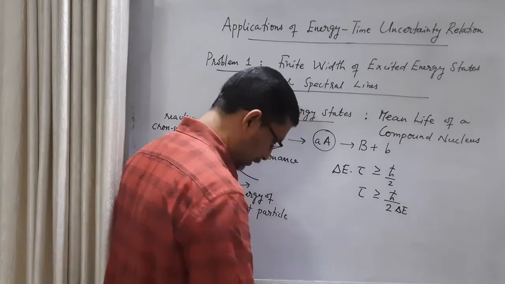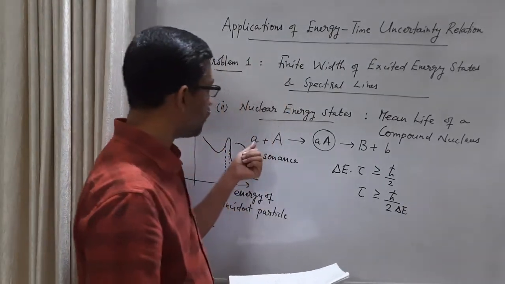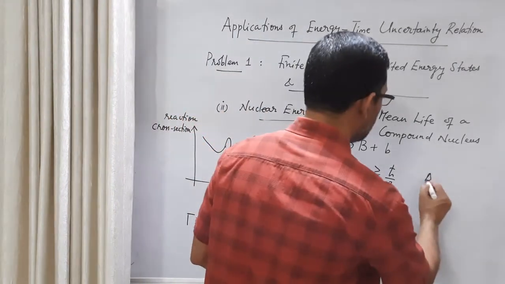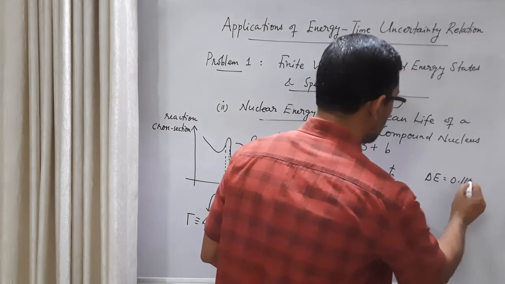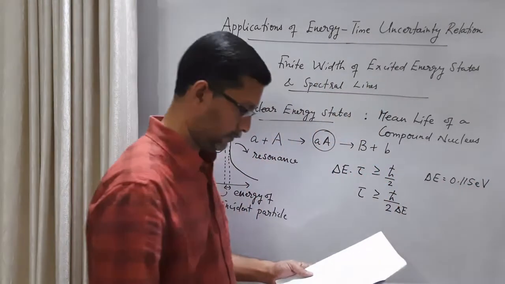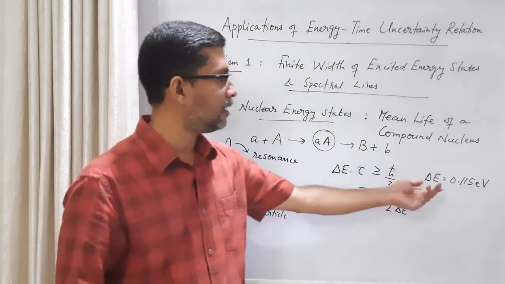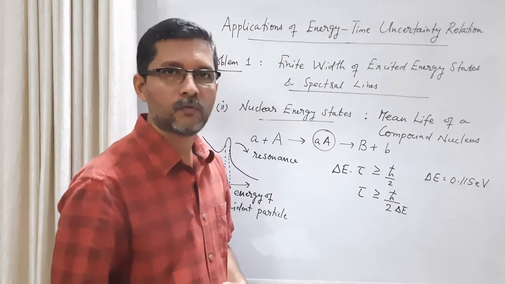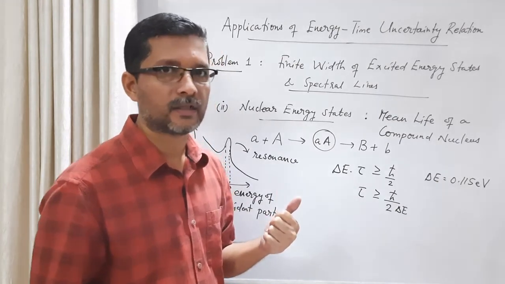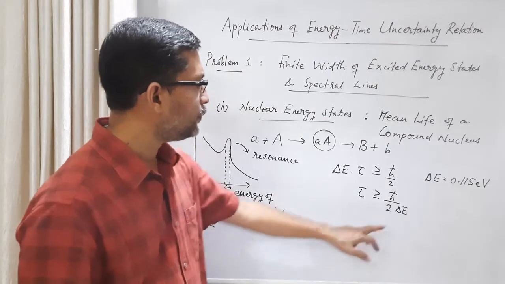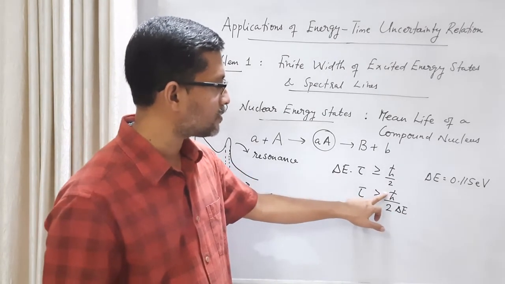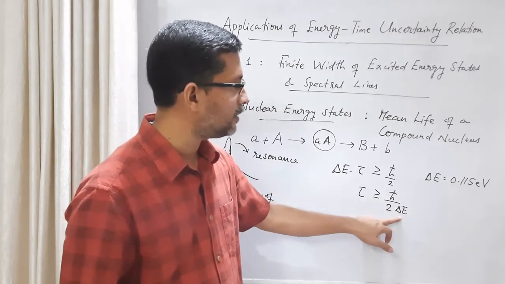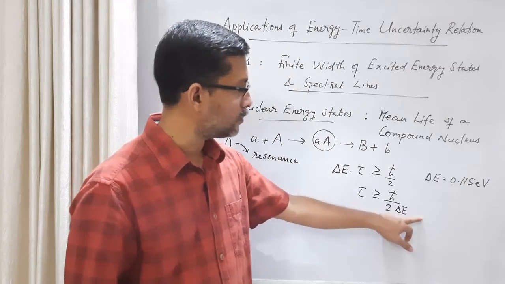Now let me take a particular example. In this particular problem of neutron absorbed by cadmium target, the value of delta E is 0.115 electron volt. So this is large compared to the width of the atomic excited energy states. There it was 10 raised to minus 8 electron volt, if you remember. If you substitute this value, h cross will be in joule second, delta E will be in electron volt. You can convert this electron volt into joule.